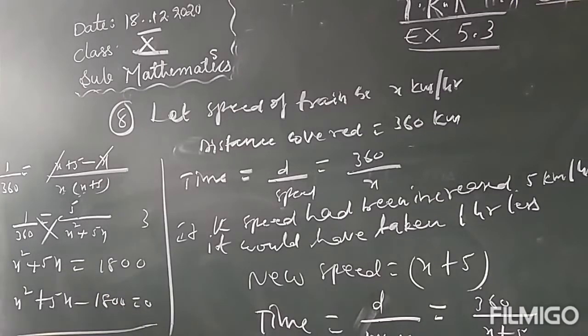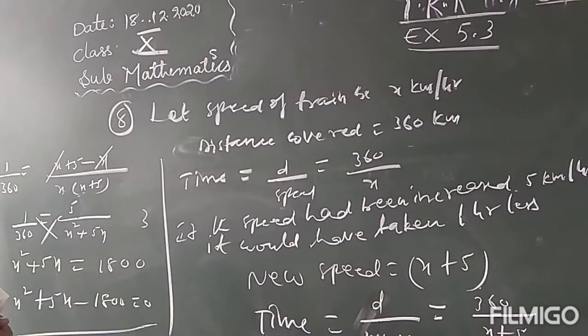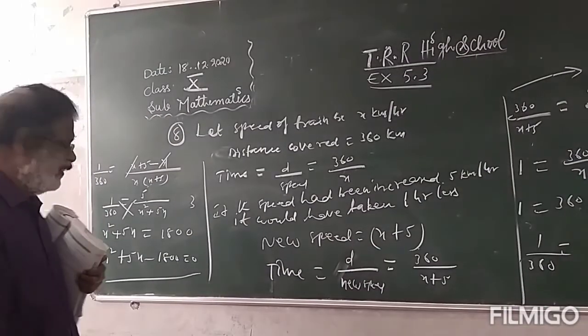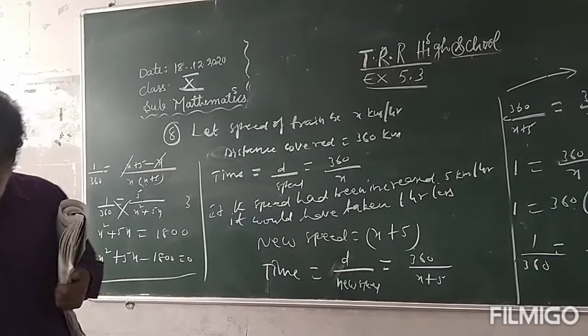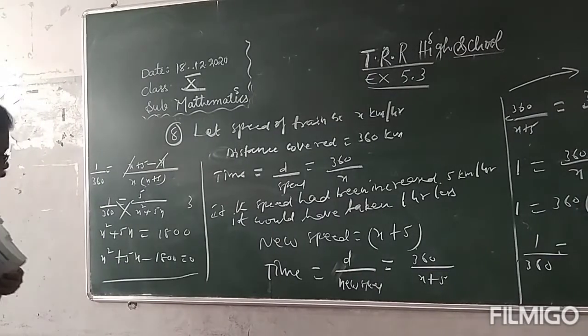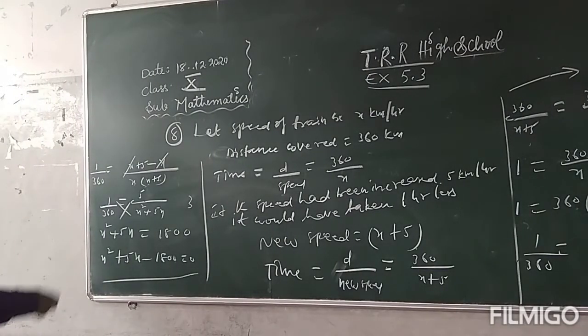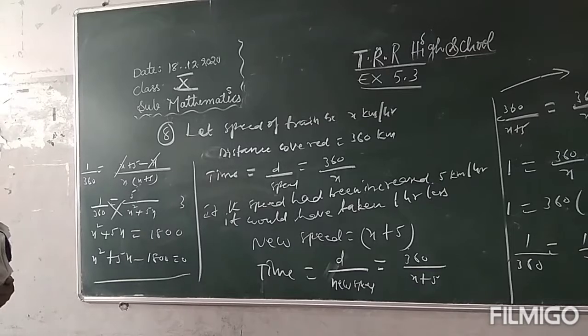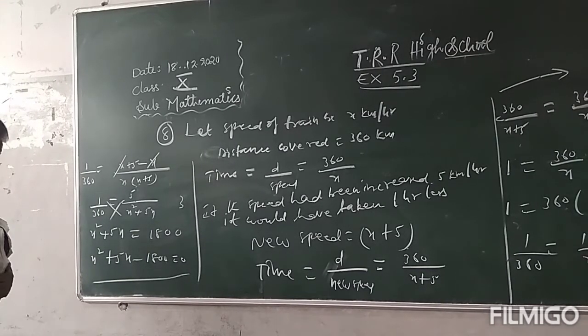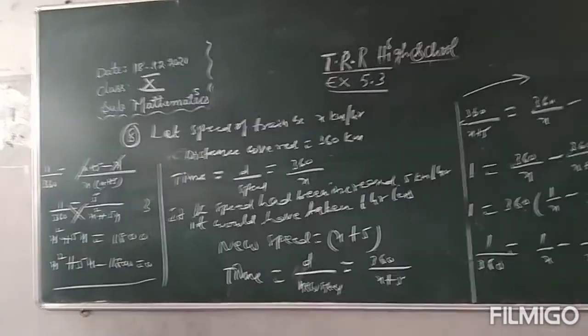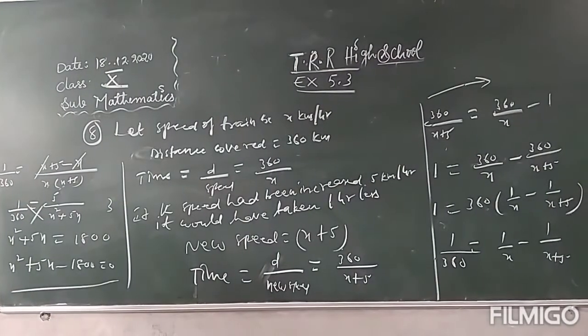You do it, children. You can do it. Solve this equation. Factorize. If you factorize, you will get it. x square plus 5x minus 1800 equal to 0. When you simplify this, when you factorize, you will get it. By using the formula, you can do it. By factorization, you can do it. Or splitting the middle term, you can do it. So, 1800, you factorize it.